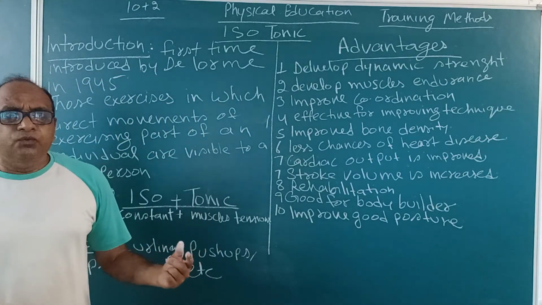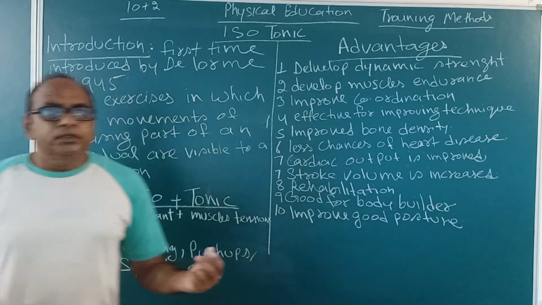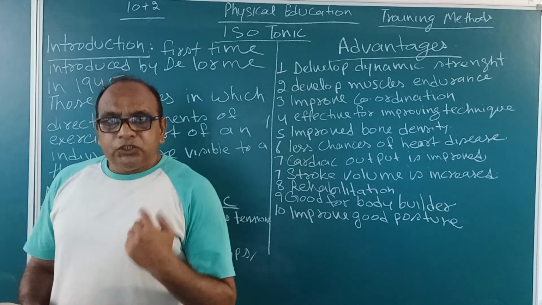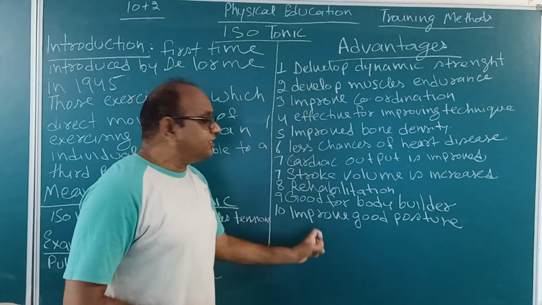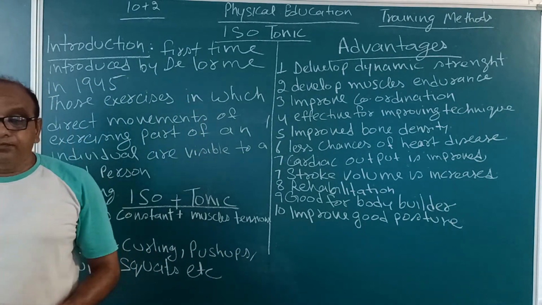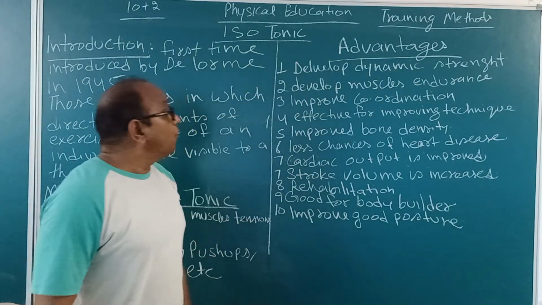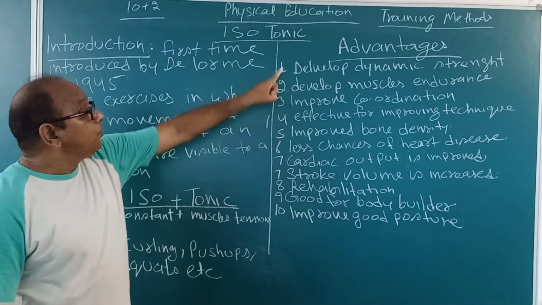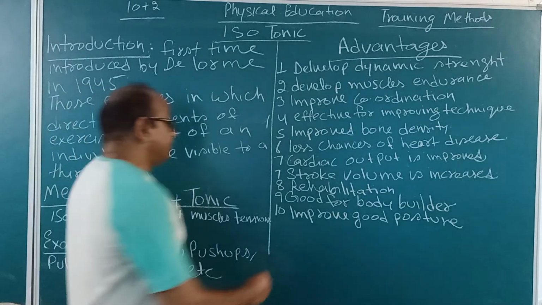Someone has the problem of kyphosis. Someone has the problem of scoliosis. So with the help of these isotonic exercises, we can correct our posture. So these are the advantages of isotonic exercises. Now, what are the disadvantages?